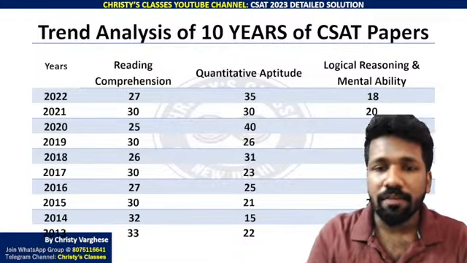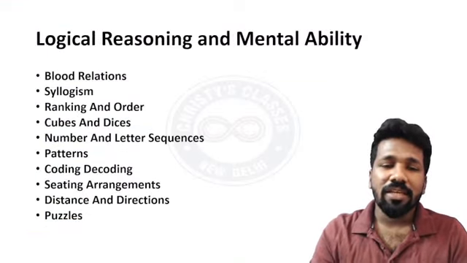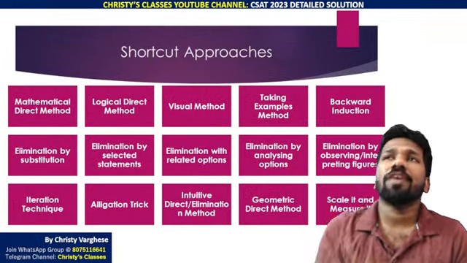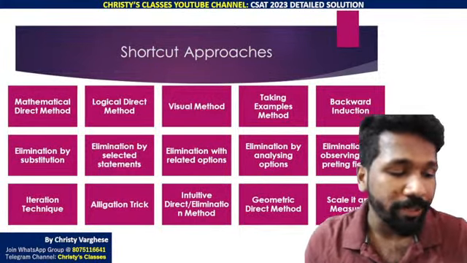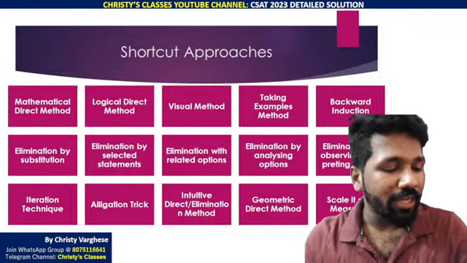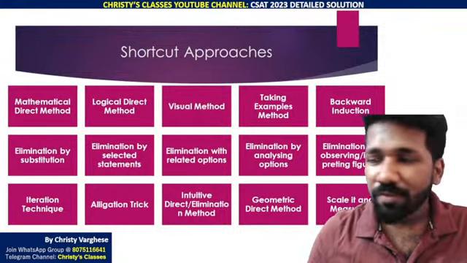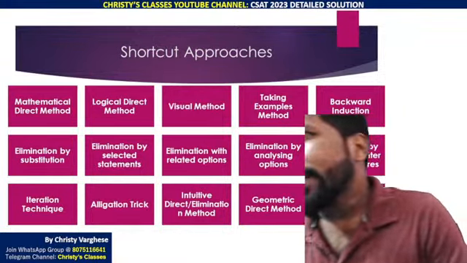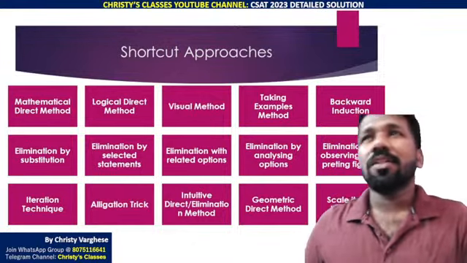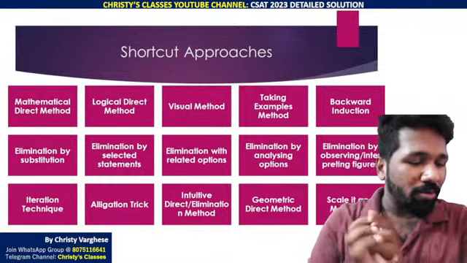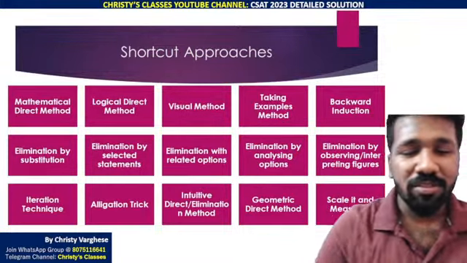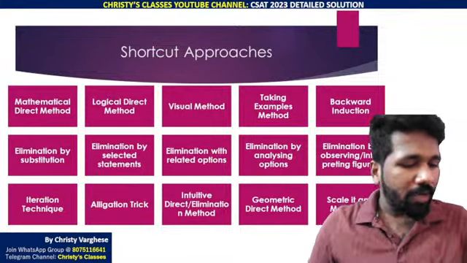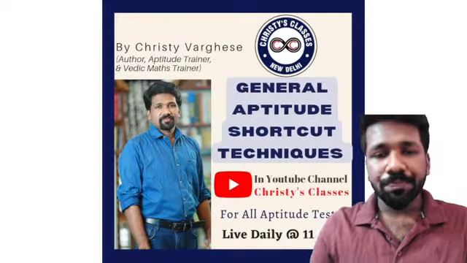As you know, quantitative aptitude is the more mathematical section, and from that mathematical section, more questions were asked. So definitely that is making it difficult for a non-math background student. That I totally agree. I understand the feelings of students who have written this exam. It can be cleared, I am not saying that you cannot clear this CSAT question paper, but compared to previous years, this was tougher. Okay, so let us start the discussion.